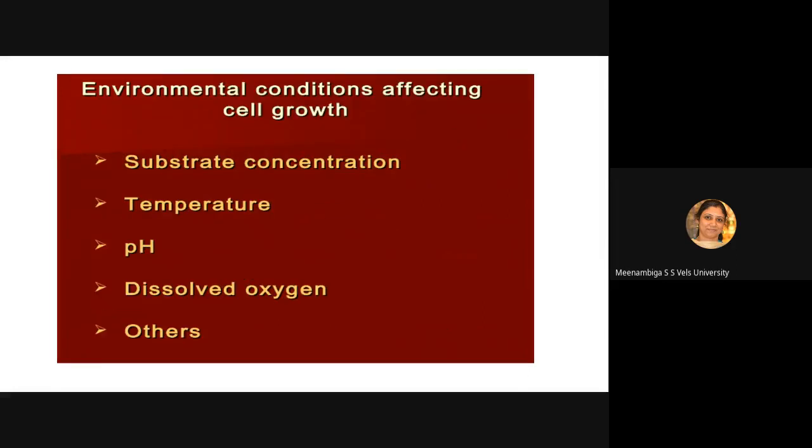So today we will be seeing about the environmental conditions affecting the cell growth. Okay, so what are the conditions which affect the cell growth? All of this comes under batch kinetics. We have not gone into continuous cultivation till now. The basic conditions which affect the cell growth are substrate concentration, that is nutrient concentration. That is a major factor which affects the cell growth. Then temperature, pH, dissolved oxygen.